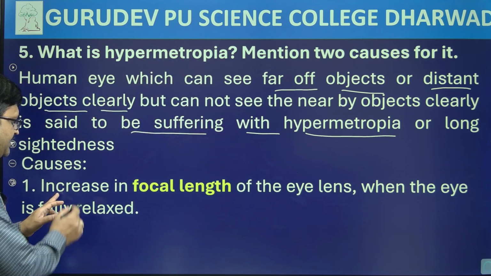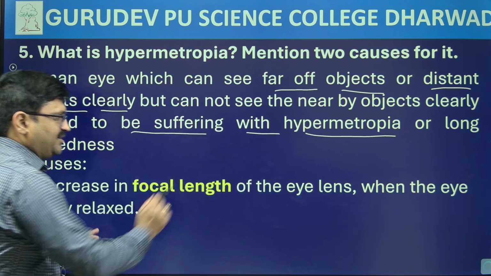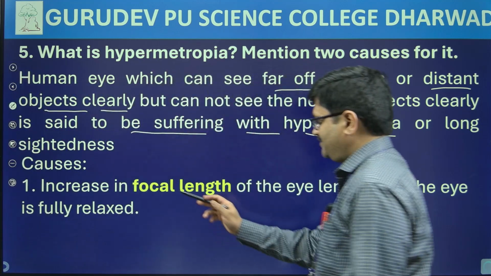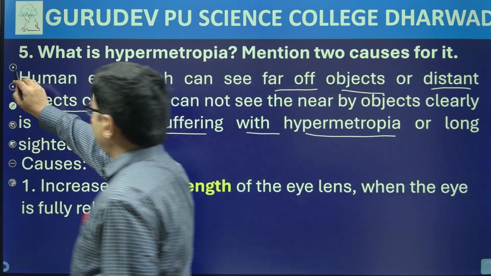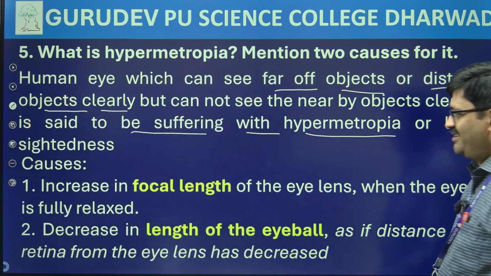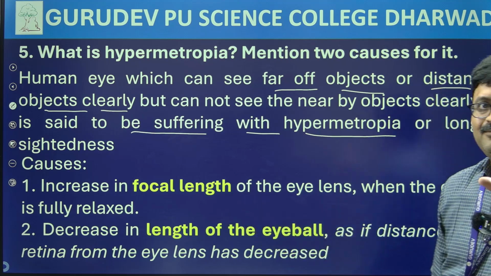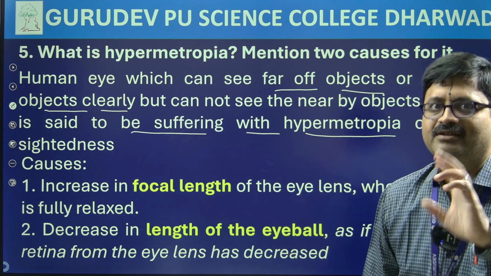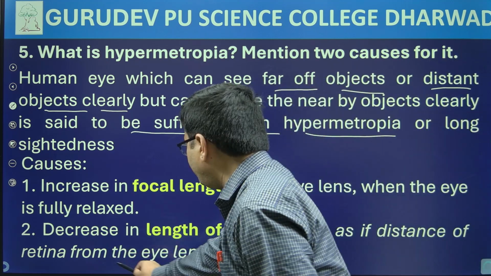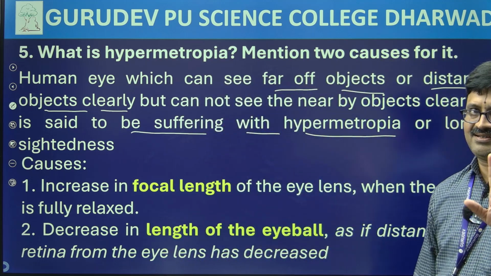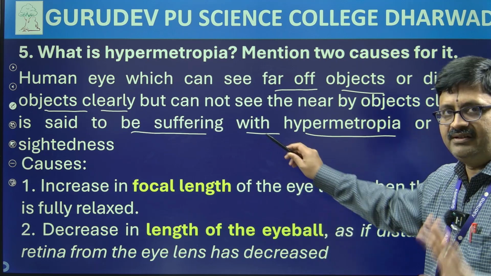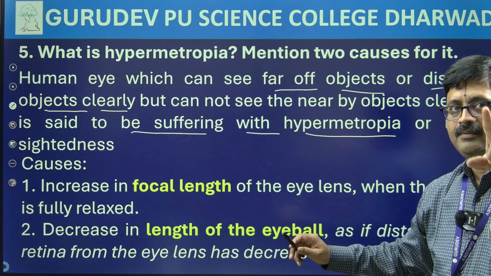First cause: increase in focal length of the eye lens when the eye is fully relaxed. Okay, this is our first point. Second cause, we can clearly understand here: decrease in length of the eyeball, the length becomes less. As if the distance of the retina from the eye lens has decreased. Very simple. Okay, understand the two causes clearly and make them perfect.